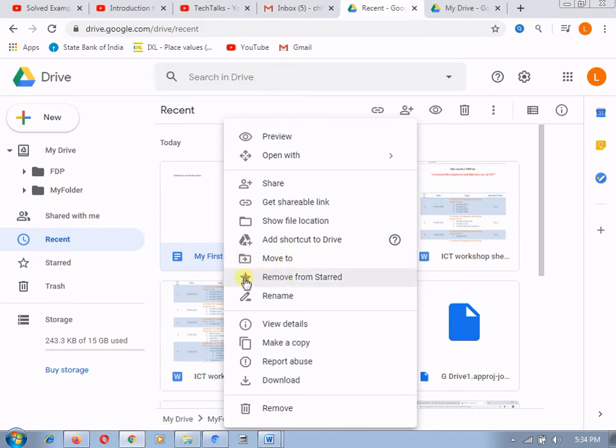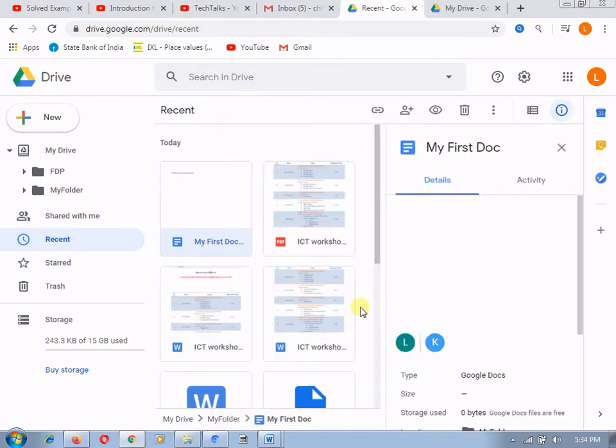I have starred this document, so if you want to remove this star, you can remove it from this tab, that is, remove from starred. If you want to rename it, you can rename it with this tab. If you want to view the details, you can view the details.